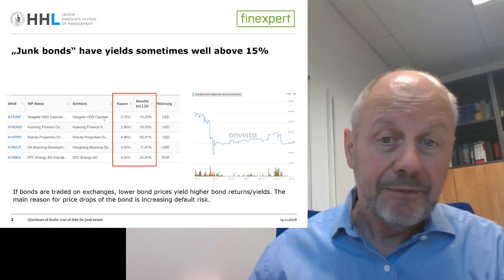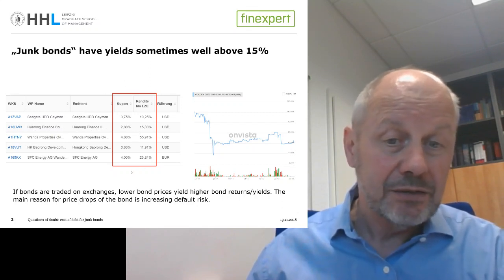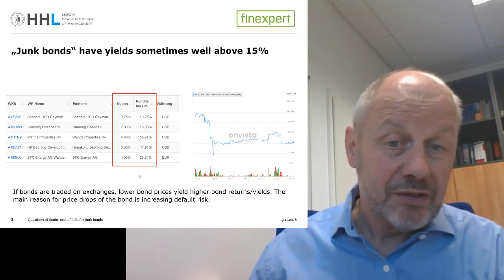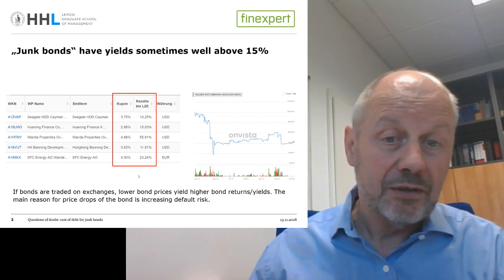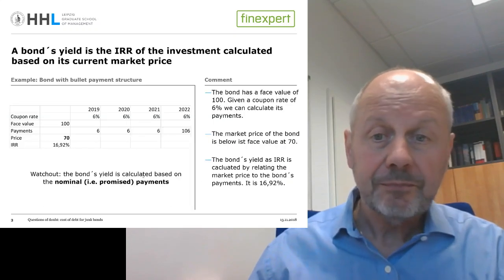So you see here we have an example of even 56% as the bond yield, or here 11.9 or 23%. In that sense, these high yield bonds or these defaultable bonds have very high yields. And the question is then, if we accept this to be the cost of debt, is it possible that the cost of debt of these firms is even higher than the cost of equity? That is what we are discussing today.